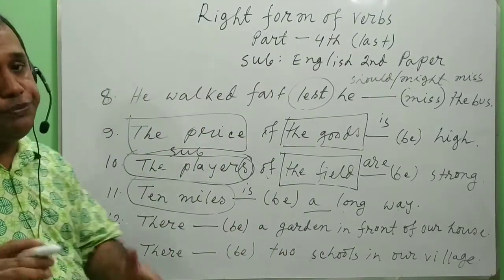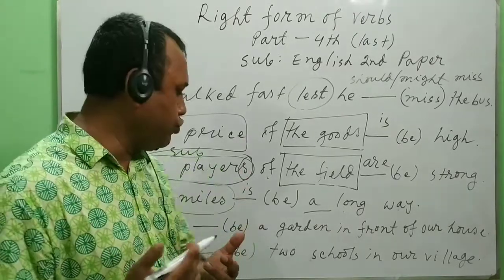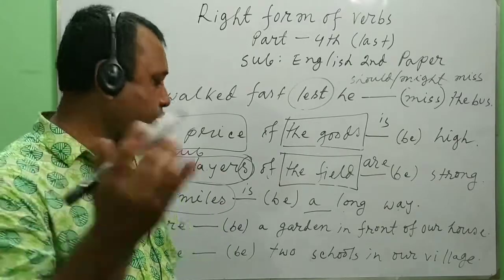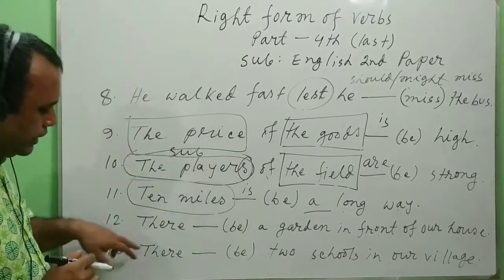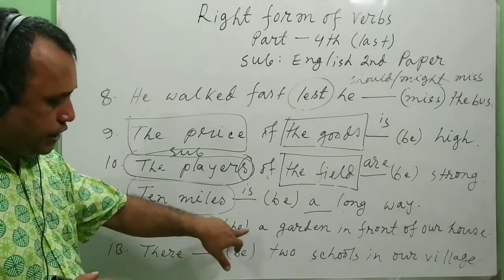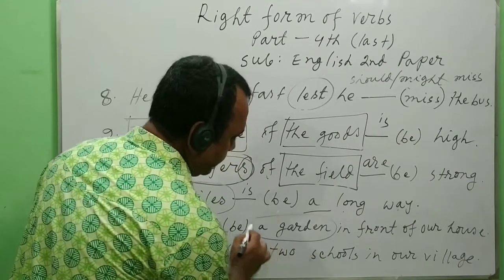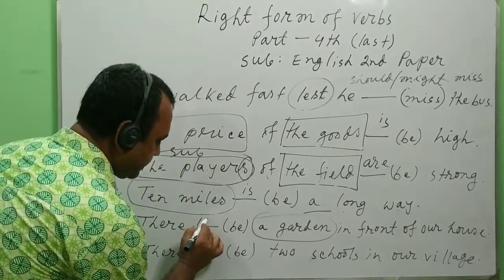Then if you get there, what kind of verb should you use after there? You should follow the next portion. Two sentences are given here for you. There, in bracket be, a garden. That means a single garden, singular. That's why is.